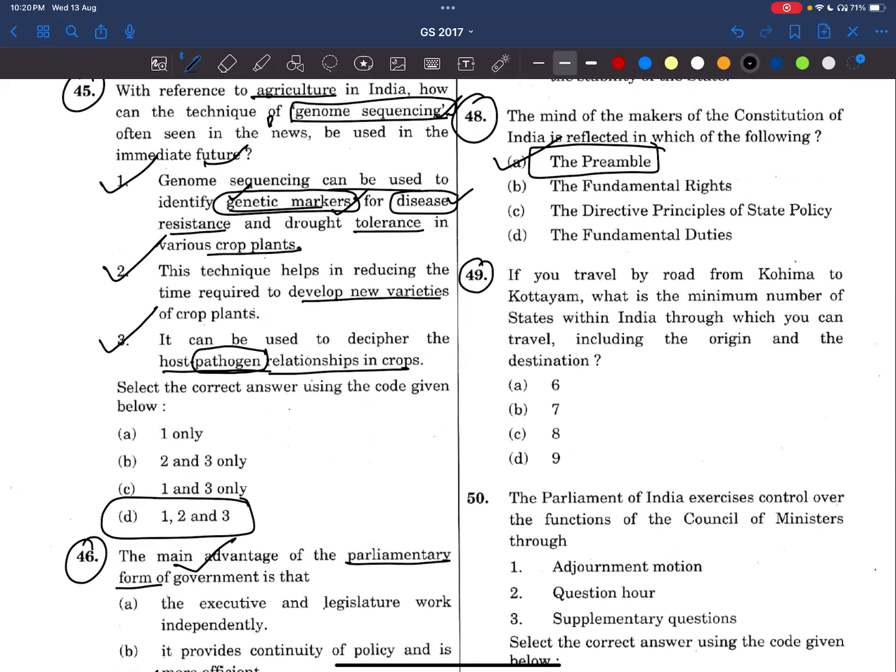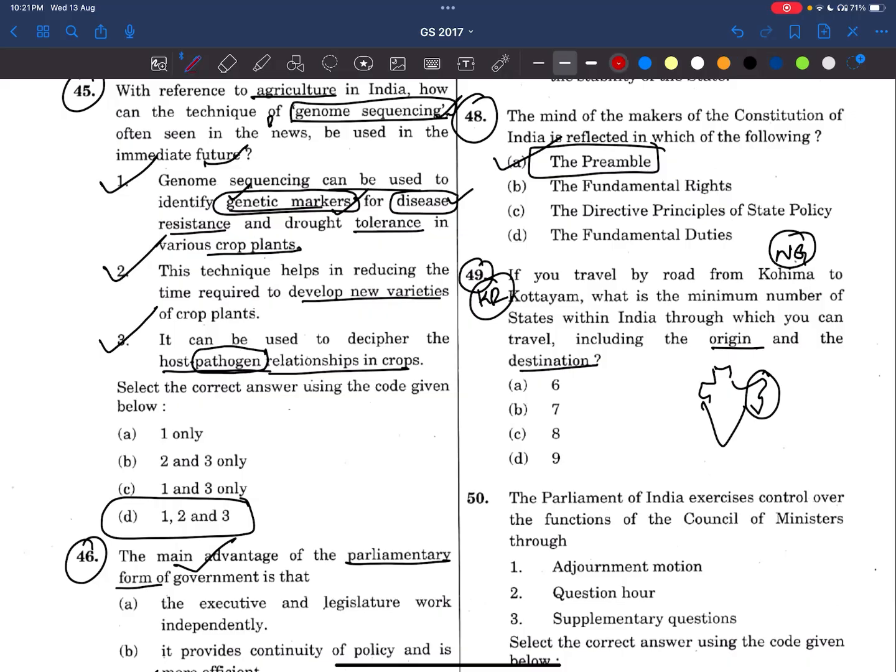If you travel by road from Kohima, that means Nagaland, to Kottayam, that is Kerala, what is the minimum number of states within India through which you can travel, including origin and destination? That means we have to include both Nagaland and Kerala. See here, friends, this question seems to be tricky, but is very easy. See here, if this is India, this is Northeast India, right?